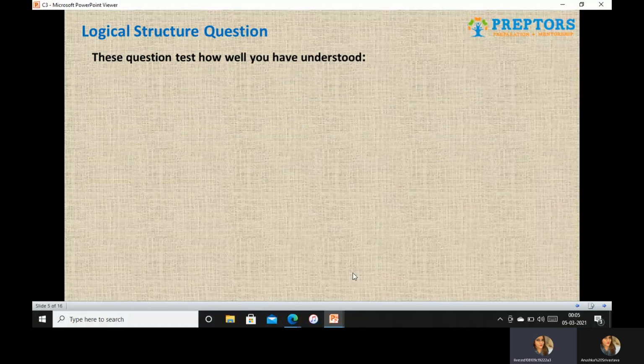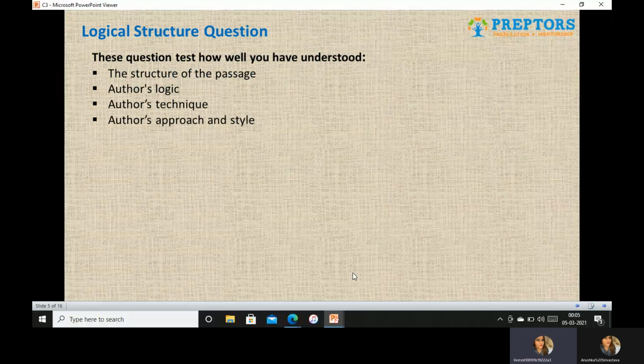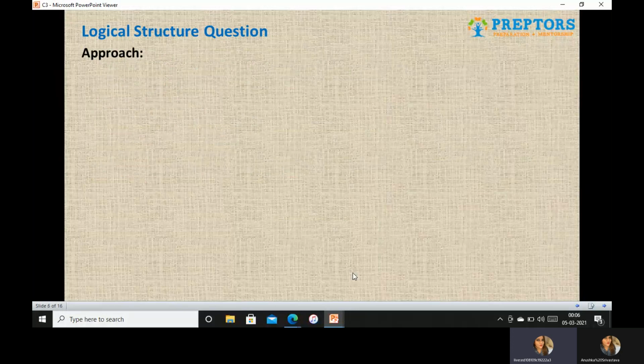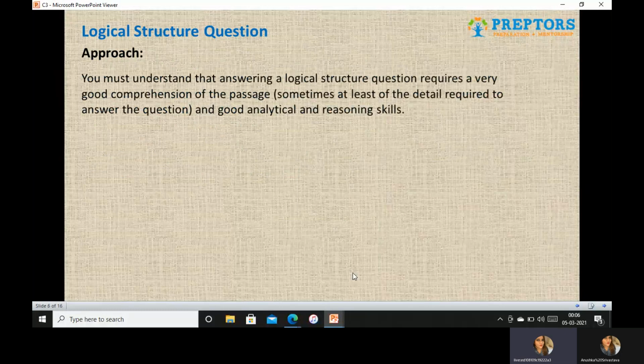These questions also test you on how well you have understood the structure of the passage, author's logic, author's techniques, author's approach and style, author's assumptions, which at times are not stated. So logical structure questions basically test your understanding of the author's perspective of the passage. Thus, it's your comprehension and your reasoning skills which are going to be tested. And for such questions, you really need to read the passage thoroughly and in between the lines to get the answer.